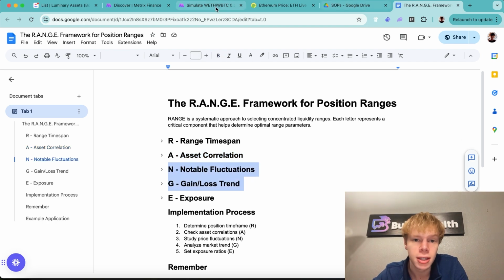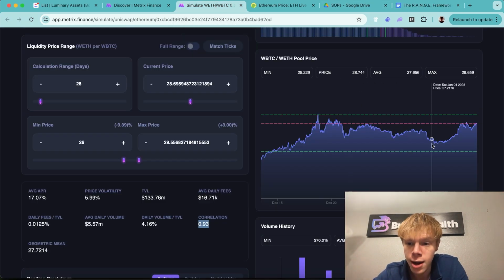Notable fluctuations. This is what's happened in the market recently, right? Has the market gone up? Has the market gone down? It's kind of looking at the trend basically. In this instance, the market went down. Now, what does that mean? Because this is not the dollar price. That means that it took less Ethereum to equal one wrapped Bitcoin, which means that Ethereum outperformed wrapped Bitcoin.